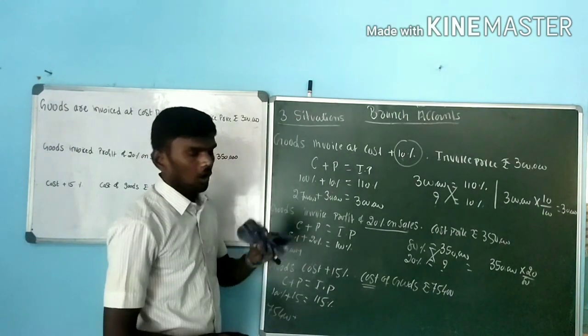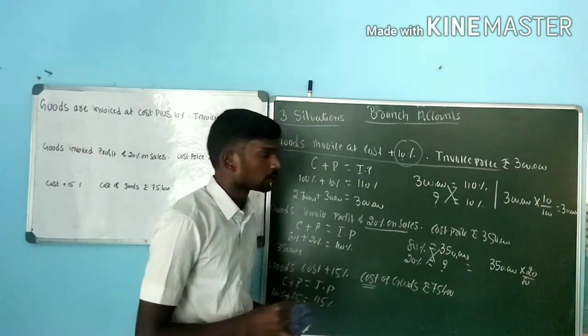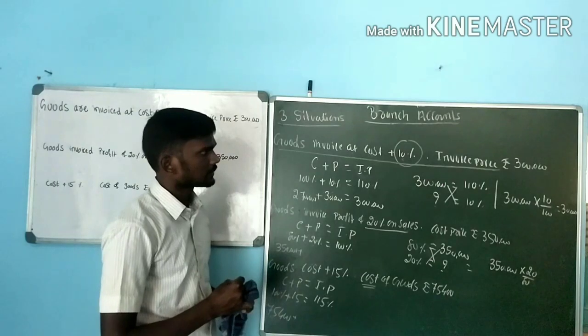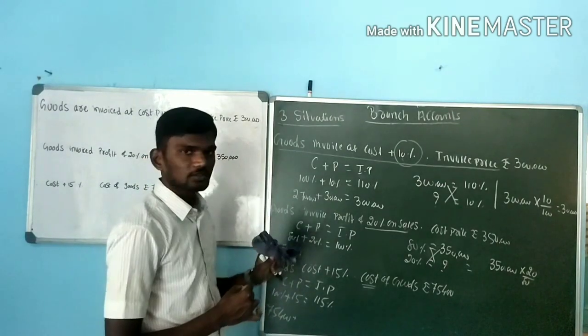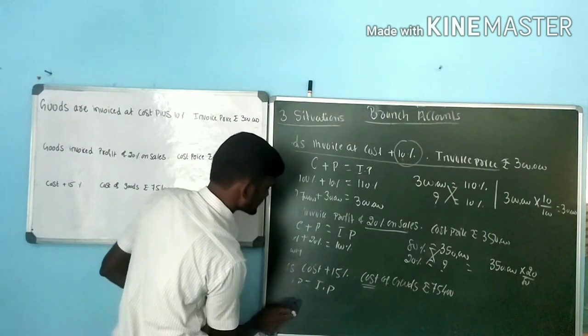But in all the question papers, they are going to give the situation, like situation number 1, goods invoiced at cost plus 10%, invoice price. They are going to give some kind of value. Next one, we are going to be discussing the format.